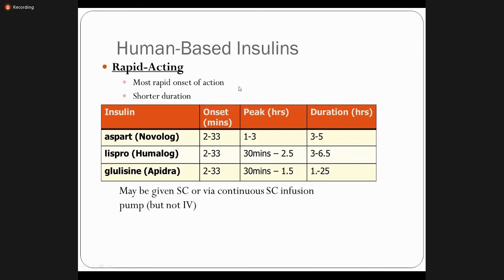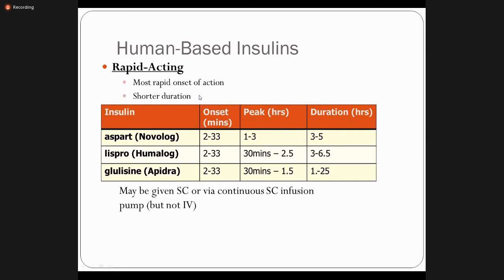Okay, so rapid acting insulin has the most rapid onset of action and a shorter duration. What you must know from the exam point of view are the names, right? What are the rapid acting insulins? You must know the names. They include insulin aspart, insulin lispro, and insulin glulisine, right?